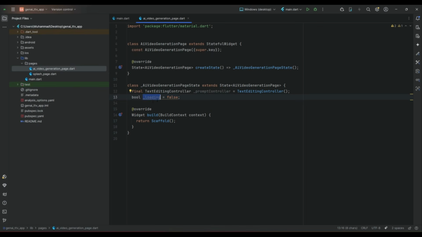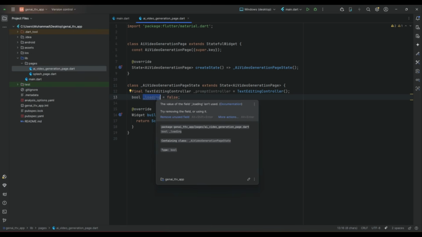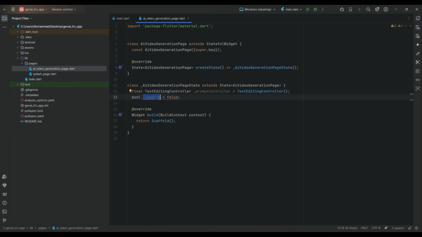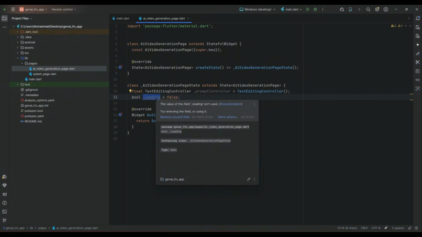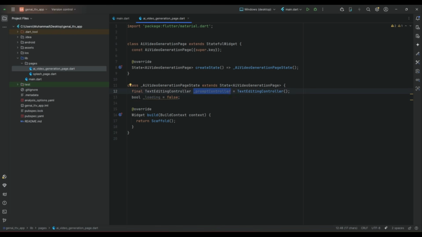So using this boolean type loading variable, we will display the progress when we send the request for AI video generation. So when we send request, we will set the value of it to true, and on the true value we will display a circular progress or any progress we want to display, so that the user will know that okay, the progress is going on, and we are waiting for the AI generated video to create according to the user prompt. As the response comes, so it will return us basically a video file.